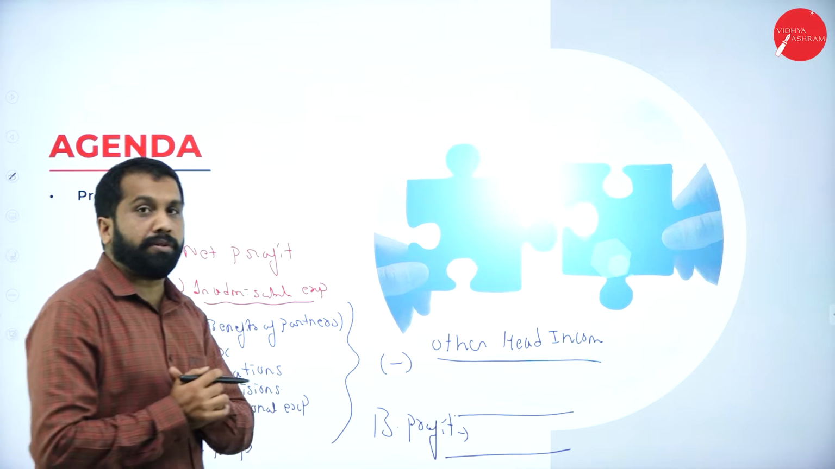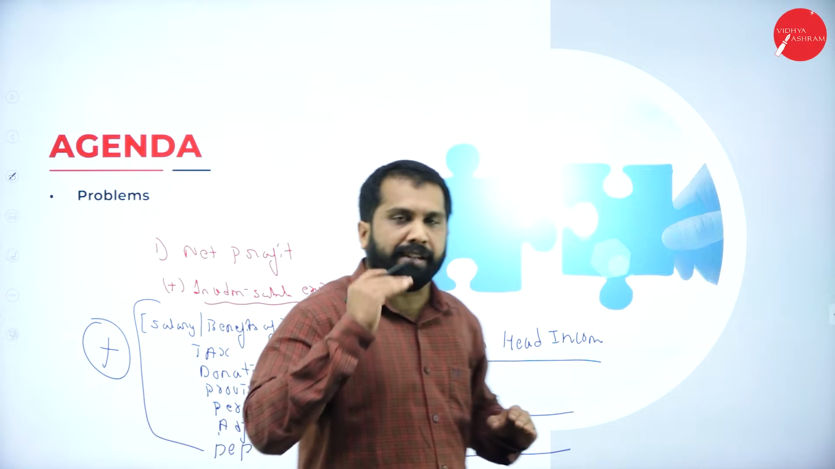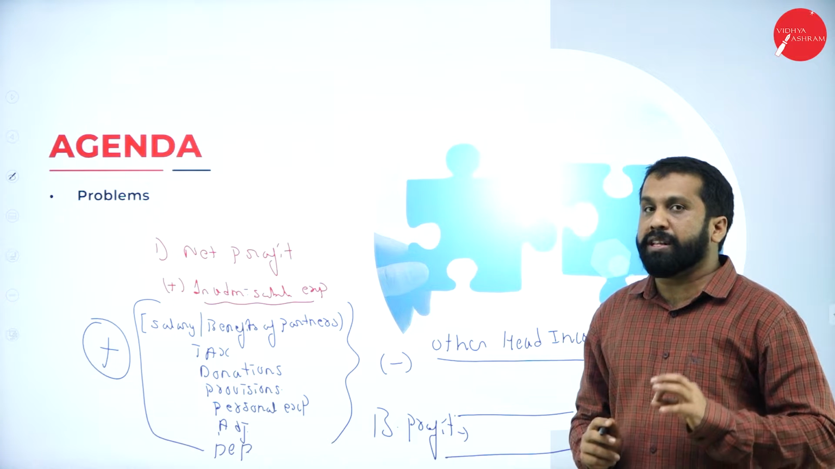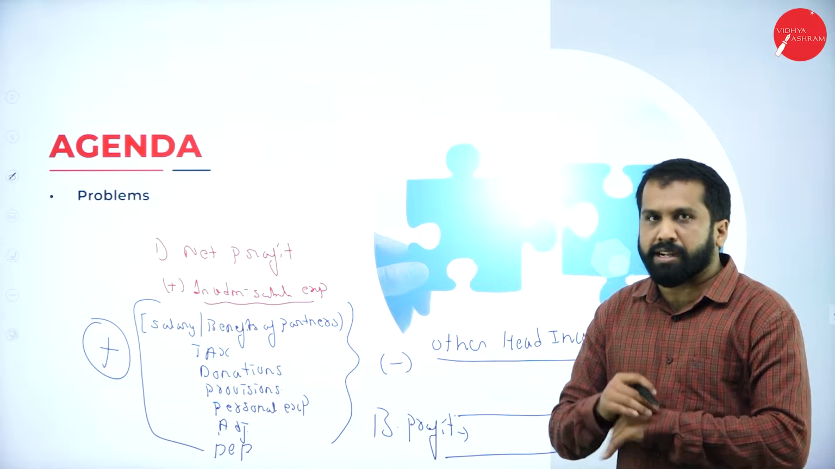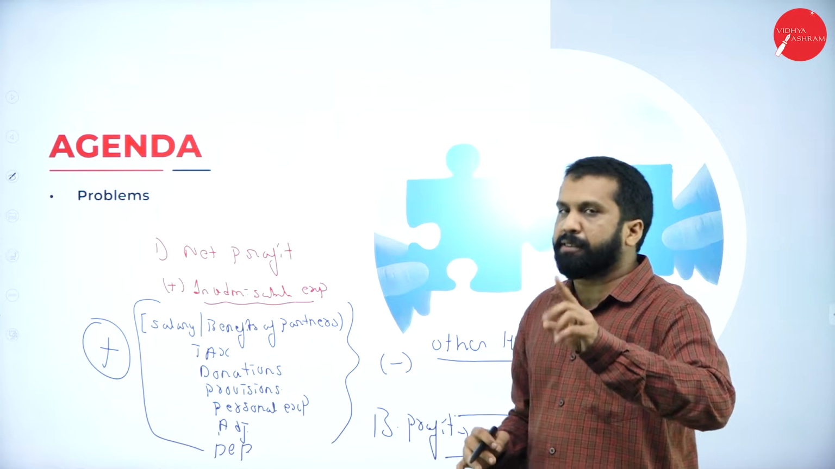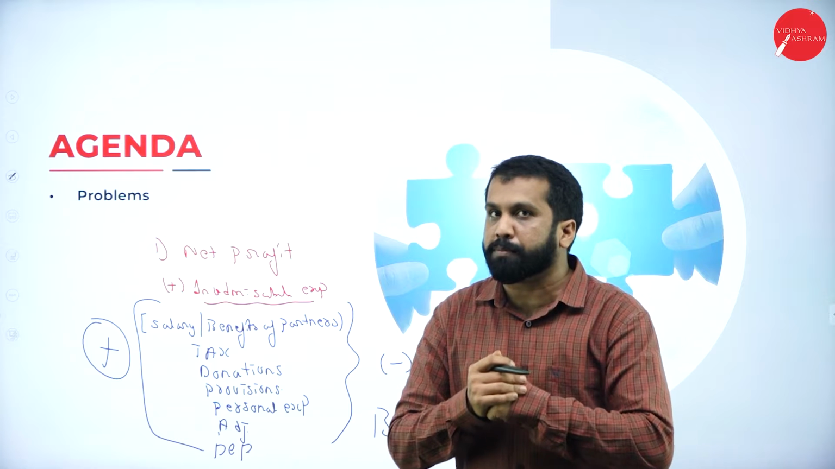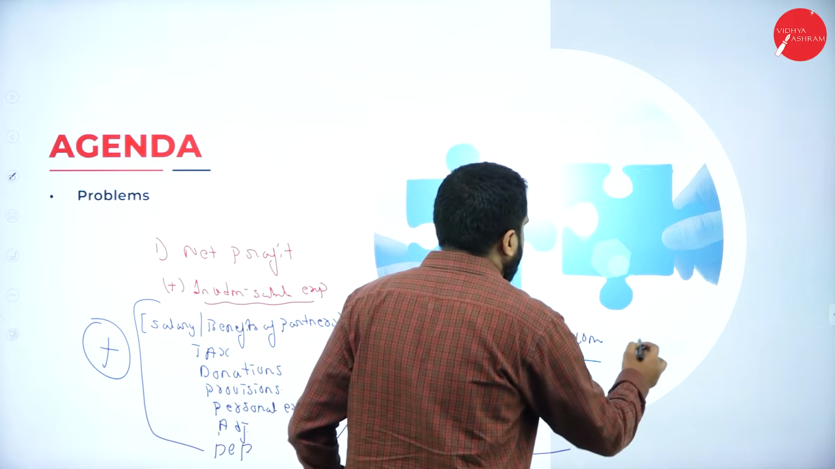Any doubt up to this? No. So, your net profit, add inadmissible expenses, minus all your other head income, you will get book profit. Now, is your problem ended? No. After finding book profit, what you are supposed to do? You are supposed to minus,